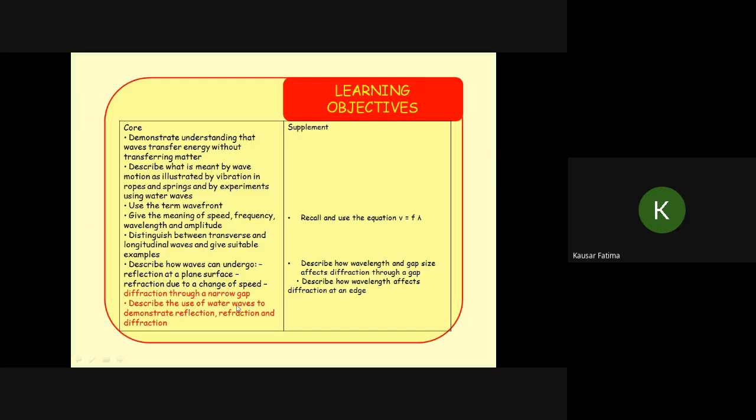Diffraction is a topic which is not taught at GCE O levels, but it is taught at IGCSE and Edexcel. We will study the relationship and these factors. This will be for the Edexcel and IGCSE students, that is, what diffraction is.